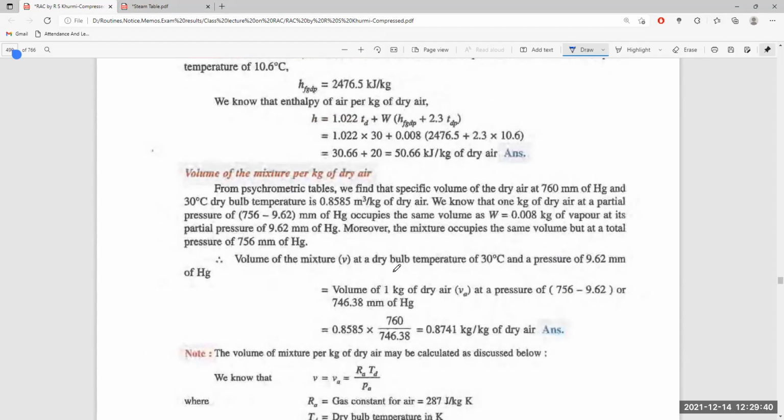The volume of the mixture at dry bulb temperature 30 degrees centigrade, at a vapor pressure of 9.62 millimeter of Hg, is the volume of 1 kg of dry air at a pressure of 756 minus 9.62, or 746.38 millimeter of Hg, per kg of dry air.